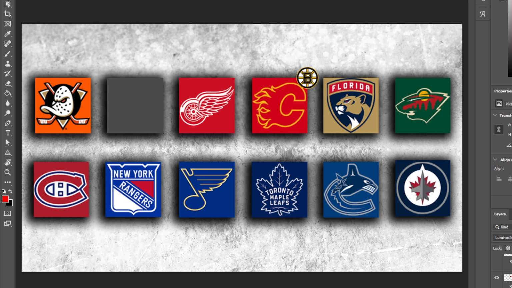Now, normally I would add a player from the Bruins onto the Calgary Flames, but if we're doing hometown teams, I think we have to make this as realistic as possible. And I shouldn't really say that considering the Anaheim Ducks are comprised of like 10 different states, but you get the point here. I don't want to add a player from Boston onto the Flames. We got to see what the best of the best can do here.